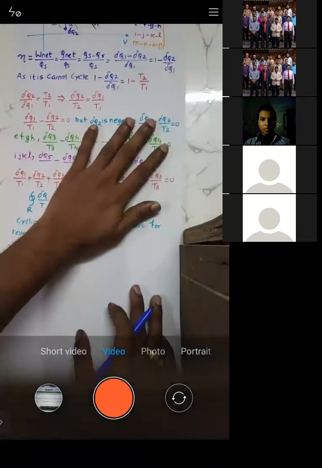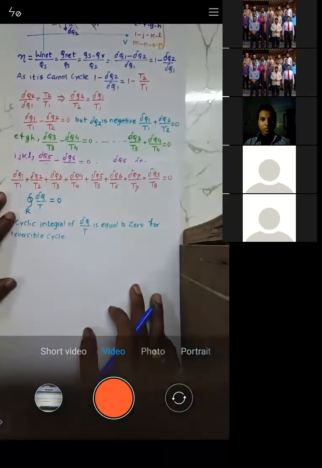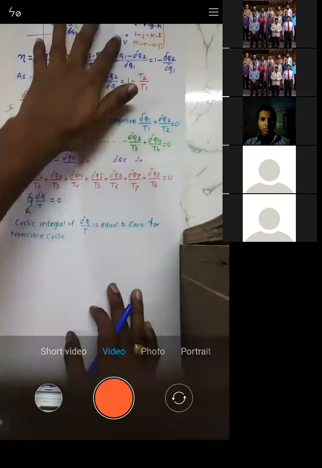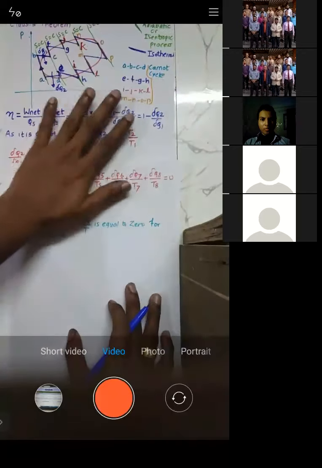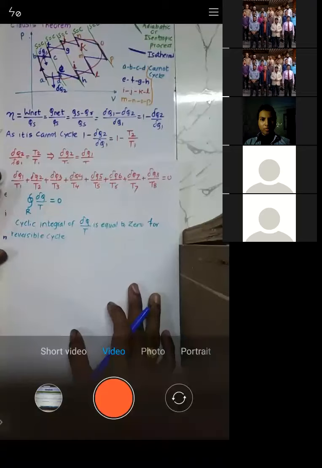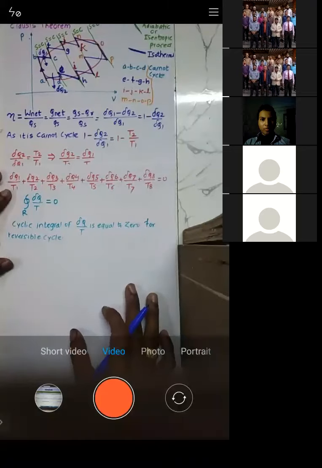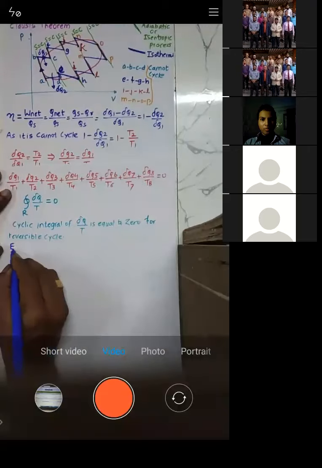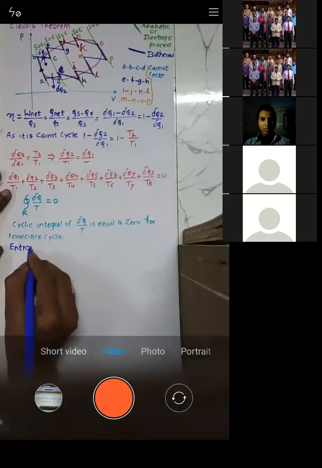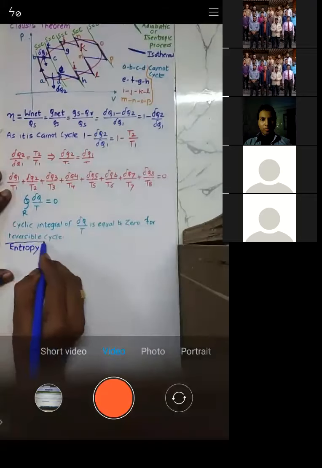Yes, sir. Okay, so this is called the Clausius theorem. From the Clausius theorem, we will get the idea about entropy. So now I will start with the concept of entropy.